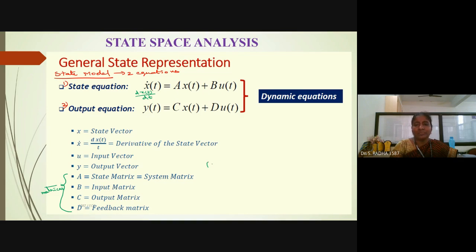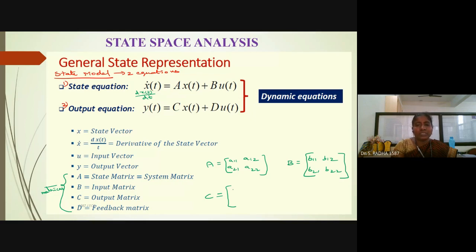Generally, A, if you take a 2 by 2 matrix, is A11, A12, A21, A22. This is the 2 by 2 representation. You can go with 3 by 3, 4 by 4 anyway, but they are square matrices. Sometimes it may be a row matrix or column matrix. I will show you the different cases where A, B, C, D can be a row or column matrix also. Now matrix B is B11, B12, B21, B22. I'm writing a 2 by 2 matrix for A, B, C, D. Based on the requirement, based on the problems, it can be a column matrix or row matrix. The suffix indicates which is the row and which is the column.